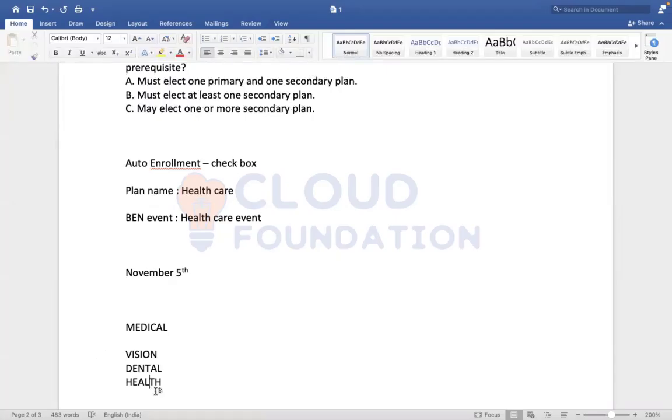Employees are trying to enroll into 3 plans, but Workday is not allowing it, while the requirement is that employees can enroll into all 3 plans. Cross plan dependencies could be one reason. What else? I'll give a clue: enrollment event rules.